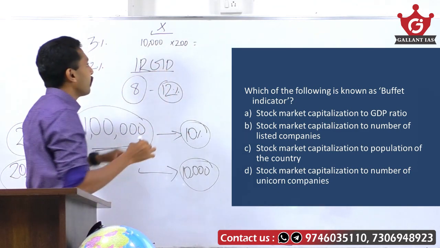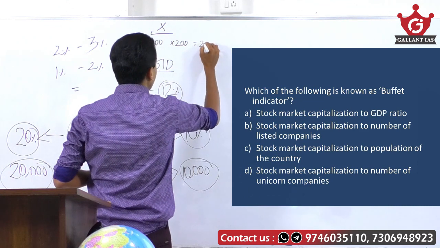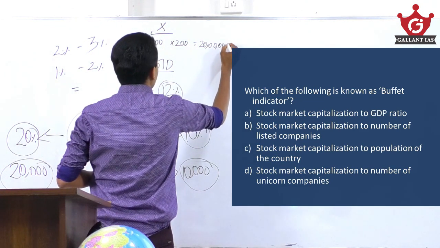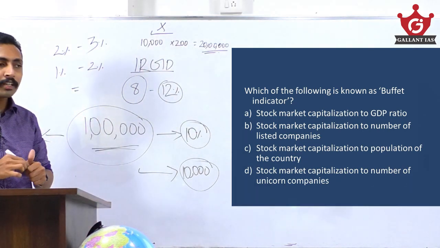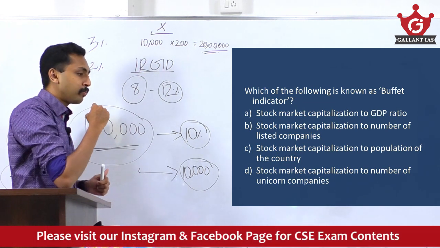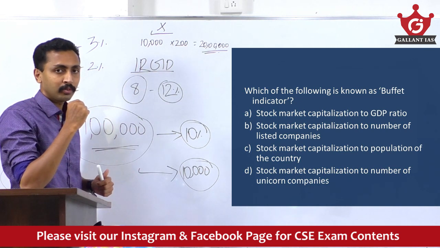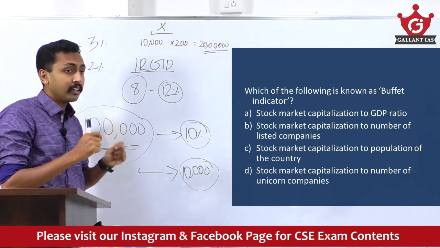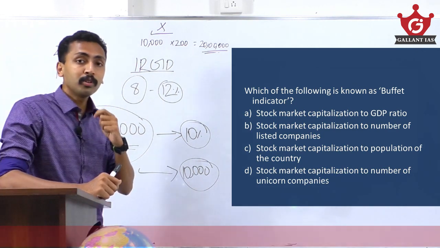So the market capitalization of company X will be 20 lakh rupees. So the market capitalization is the total number of publicly traded stocks of a company multiplied by its market price.